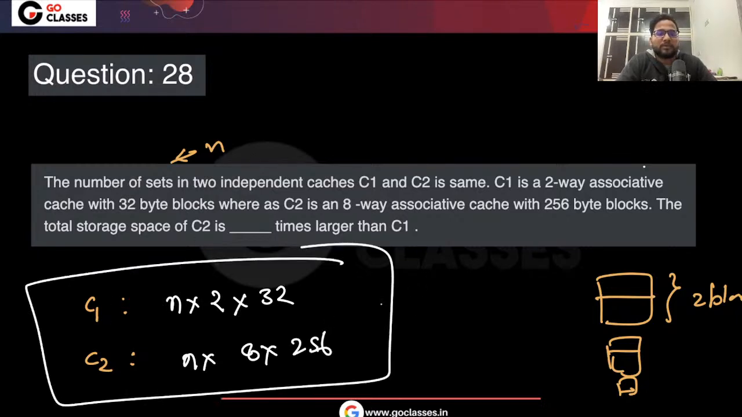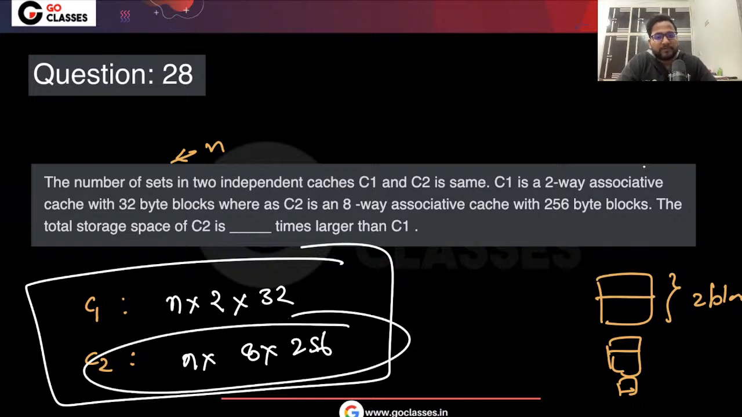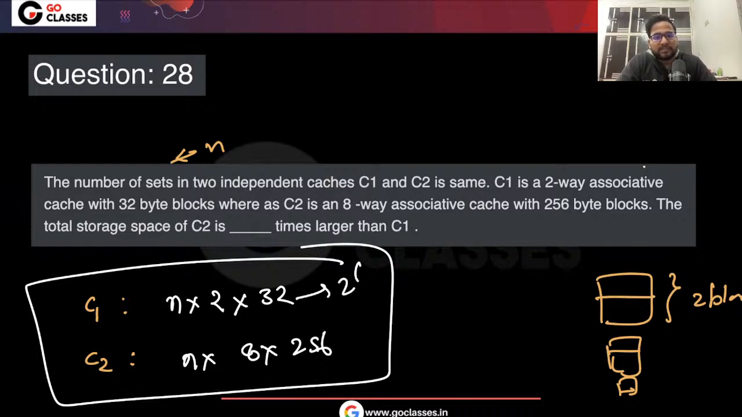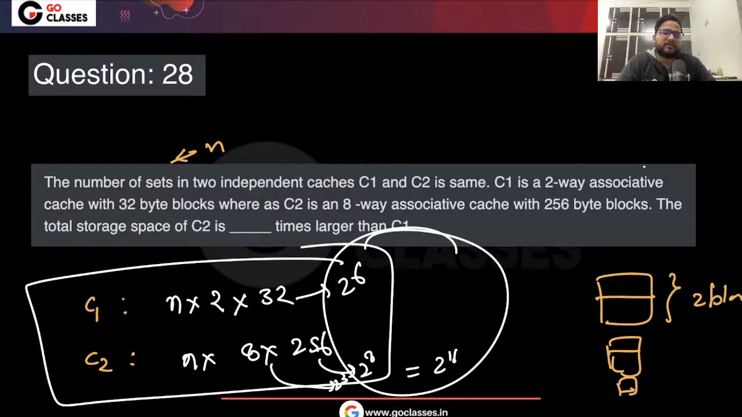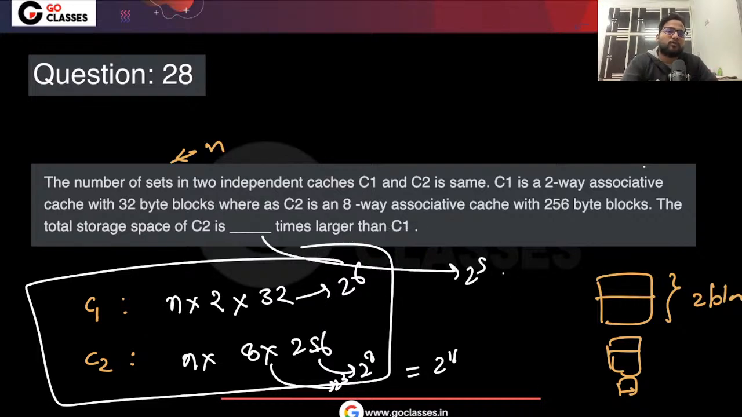Now they are asking what is the ratio, I mean, how many times bigger? So C1 is 2 power 6, C2 is 2 power 8 times 2 power 3, which is 2 power 11. So it is 2 power 5 times bigger, that is 32 times. So what was your answer? Yes, 32 was your answer. You also got 32 as an answer. Great. Yes, 32 is the correct answer here.